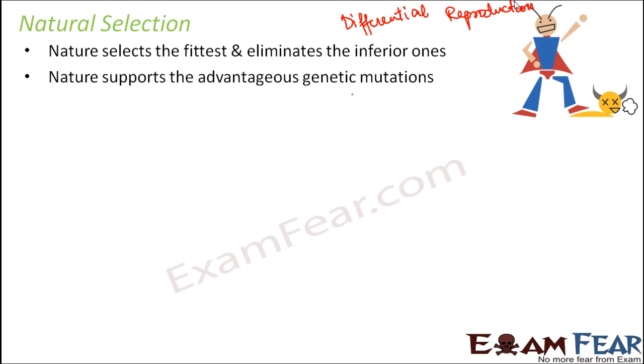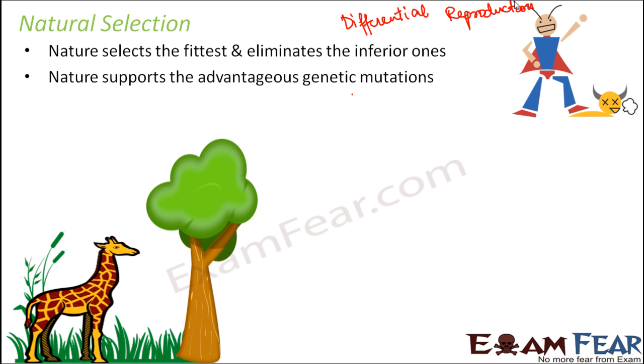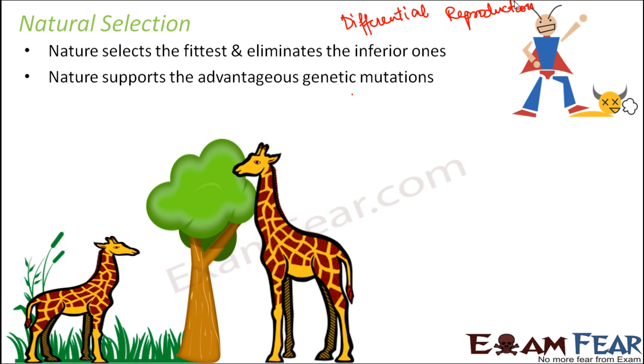So nature supports the advantageous genetic mutations. Let us take the example of the giraffe. Why does the giraffe have a long neck? The long neck was helpful, so the trait of long neck was favored by nature. Therefore, long-necked giraffes reproduced more, and more giraffes with long necks were produced.